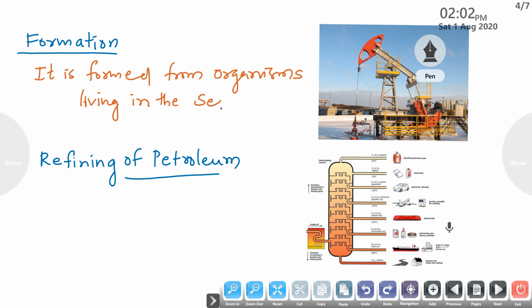The living beings in the sea undergo chemical reactions, which lead to the formation of a fossil fuel, and that fossil fuel is petroleum. I can show you with a diagram how we get the fossil fuel petroleum.